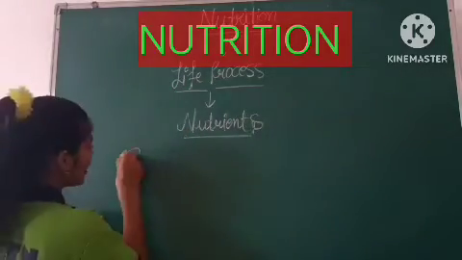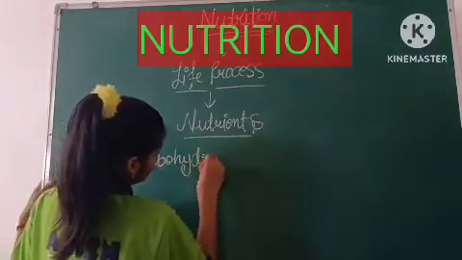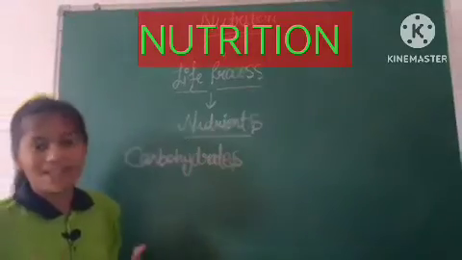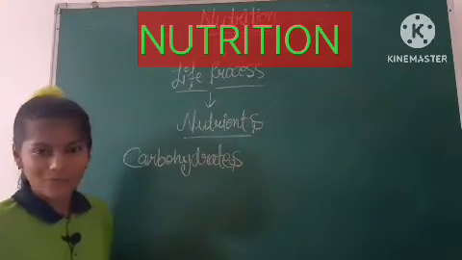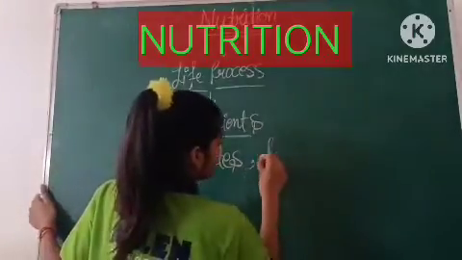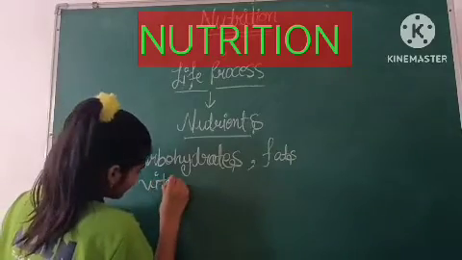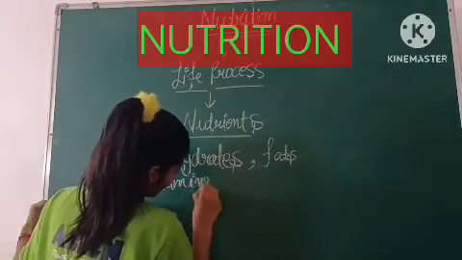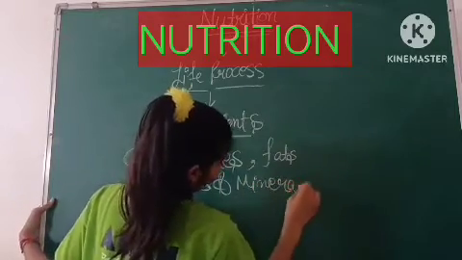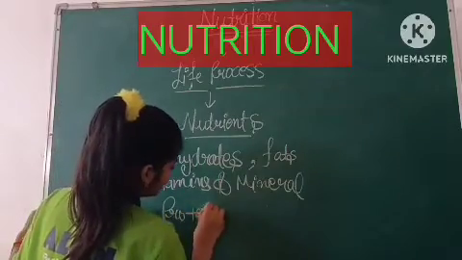First, we have carbohydrates. You might have heard the term balanced diet. We have all kinds of components in that diet. So we have carbohydrates, then we have fats, we have vitamins and minerals, and at the end we have proteins.